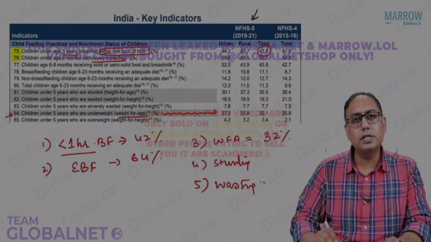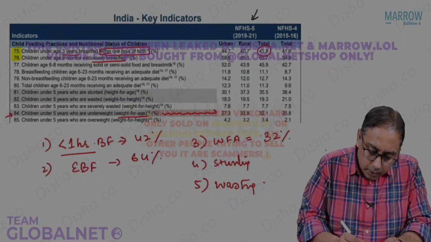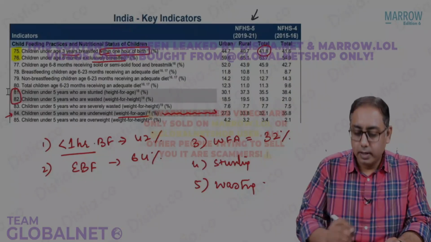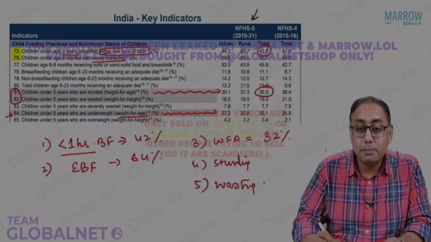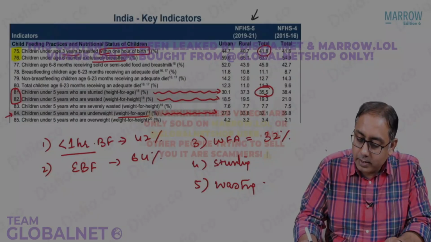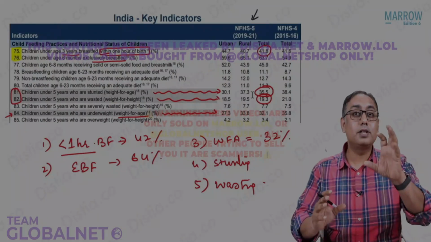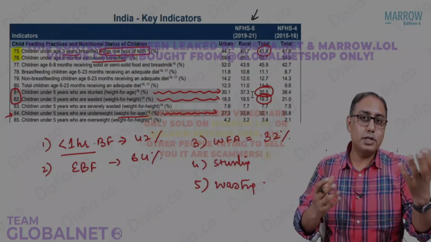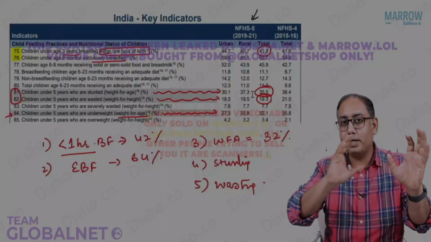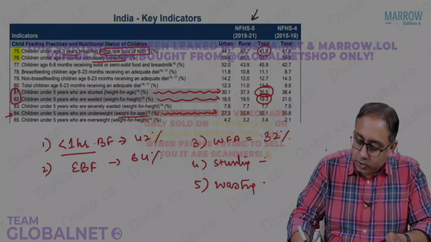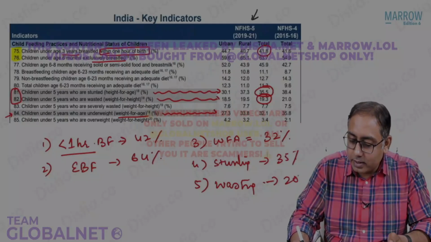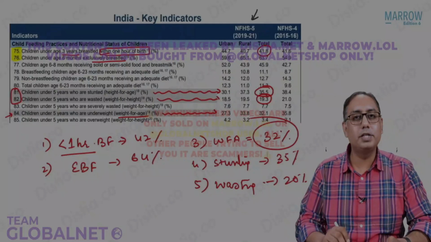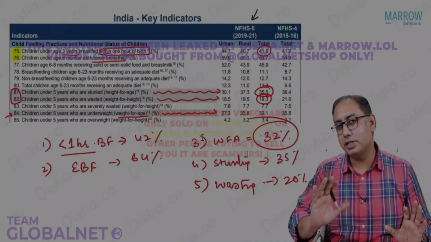If you talk about the stunting and the wasting rates, what is more in India, stunting or wasting? If you look at point numbers 81 and 82, the stunting rate in India is 36% and the wasting rate in India is roughly around 20%. So you can say that stunting is much more than wasting. Stunting is 36%, wasting is 20%. You can remember 35% stunted in India and wasting in 20%. Overall weight for age, general undernutrition, is 32%.